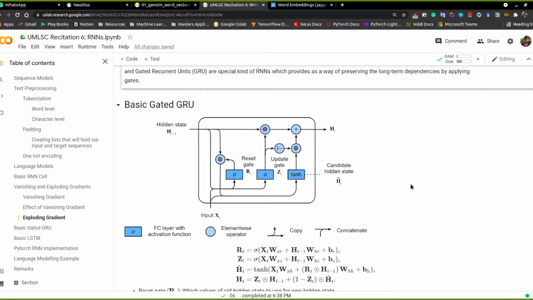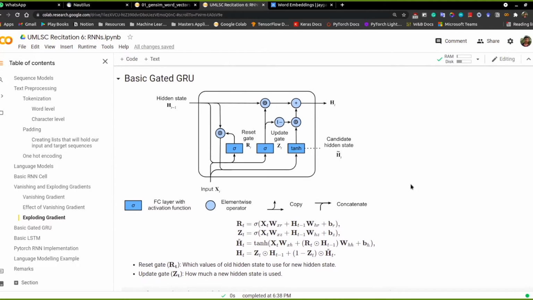In a gated recurrent unit, the basic idea is that we have two gates. Whenever we have a new timestamp, we first decide how much information from the previous timestamp is useful and how much we should discard.